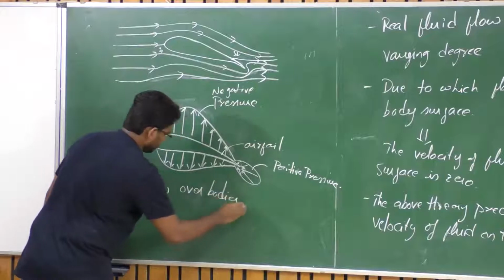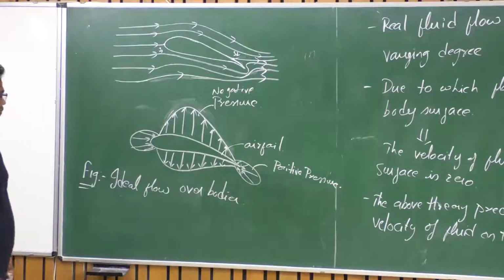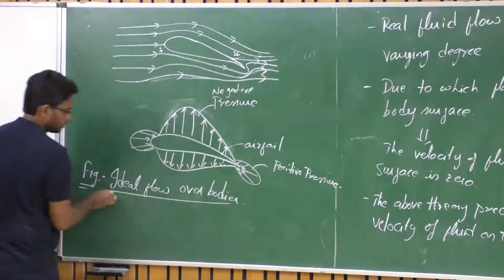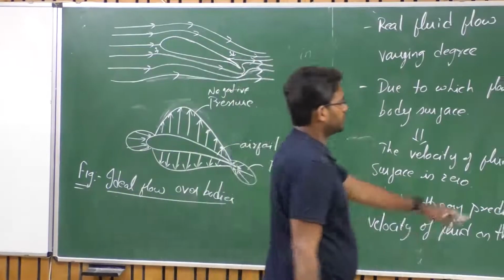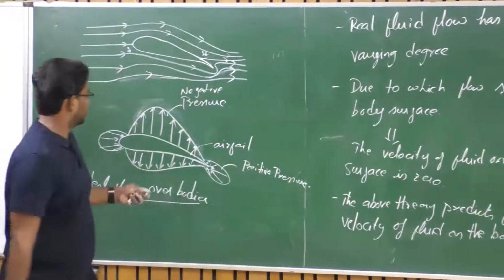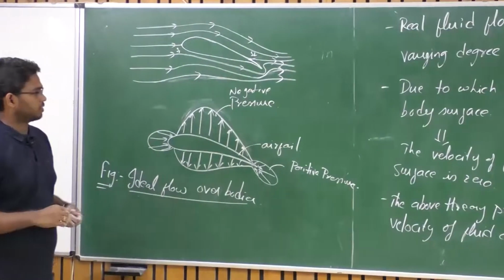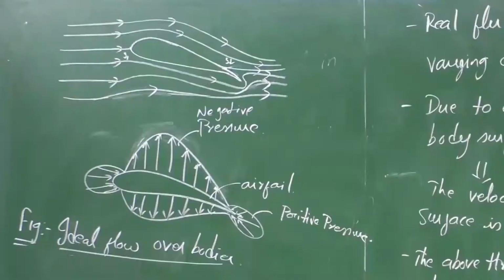This is what this figure is talking about. We have a bluff body and we have a streamlined body here. This is how a typical pressure distribution looks. Okay. Let us look at the velocity distribution here.